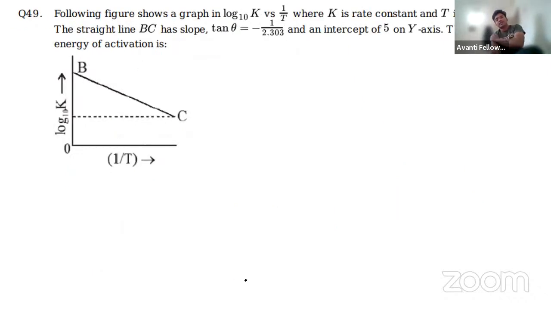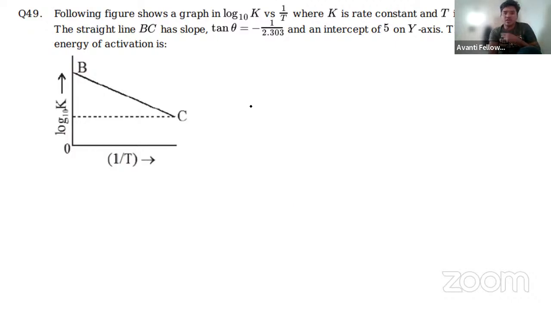Another favorite, very important and easy question in the examination. What is that? The following figure shows a graph of log K to the base 10 versus 1 by T, where K is the rate constant and T is temperature. There is a straight line BC which has a slope tan theta equal to minus 1 by 2.3 and has an intercept on the y axis.